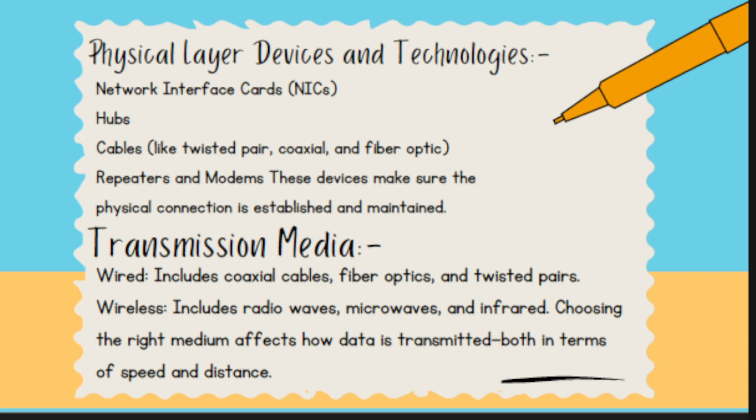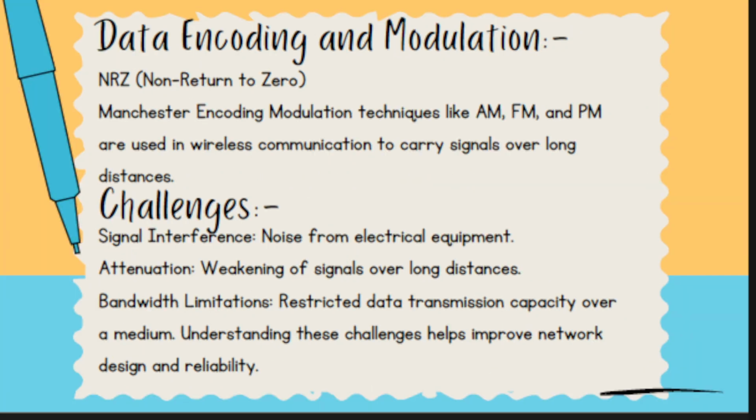Let's see data encoding and modulation. Data encoding is how the physical layer converts digital signals into physical signals for transmission. We have various encoding techniques, that is, NRZ, meaning non-return to zero, and Manchester encoding. Modulation techniques like AM, FM and PM are used in wireless communications to carry signals over long distances. Several challenges arise at the physical layer, including signal interference, attenuation, bandwidth limitations, etc.